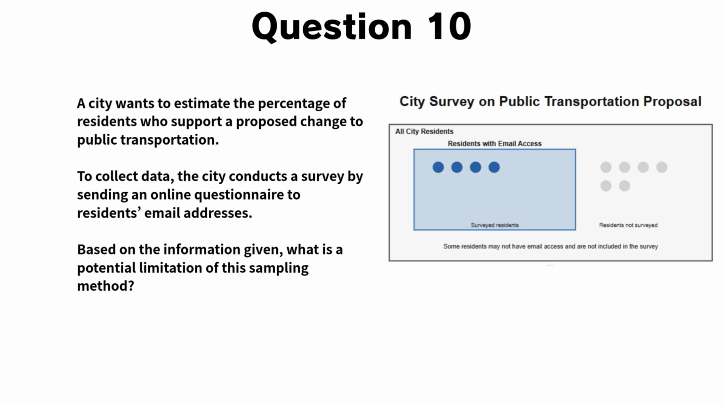Question 10. A city wants to estimate the percentage of residents who support a proposed change to public transportation. To collect data, the city conducts a survey by sending an online questionnaire to residents' email addresses. Based on the information given, what is a potential limitation of this sampling method?